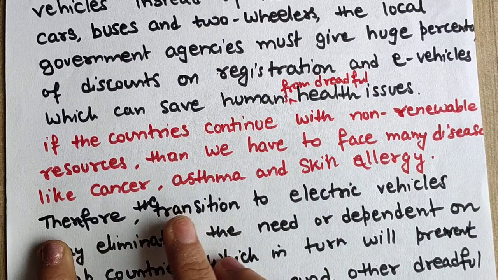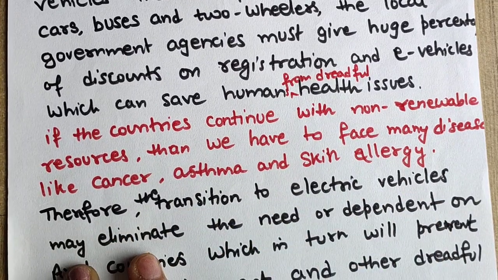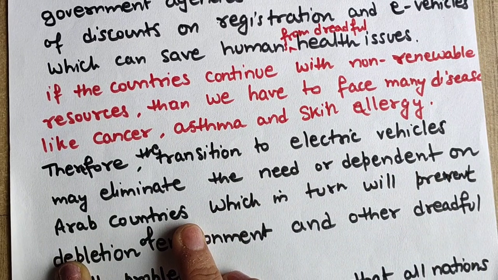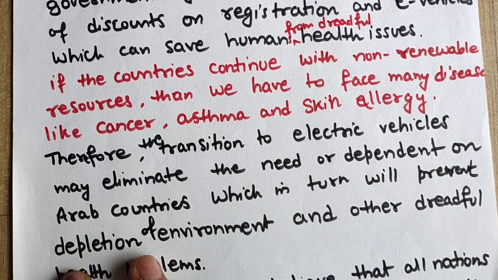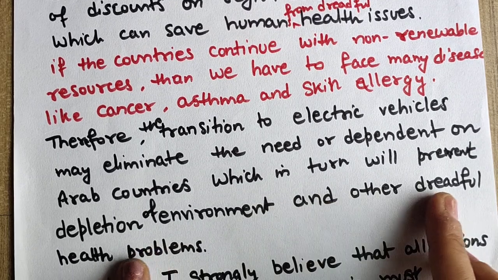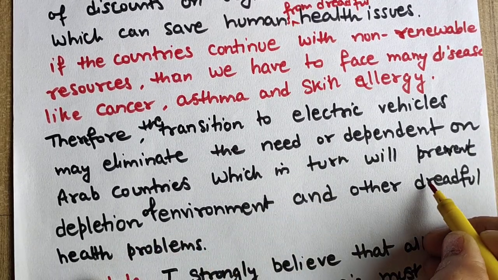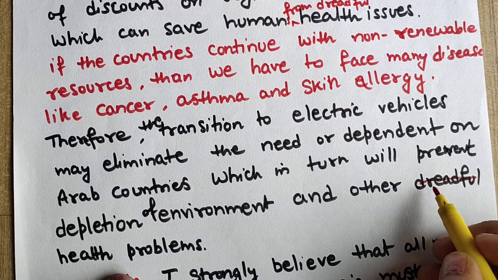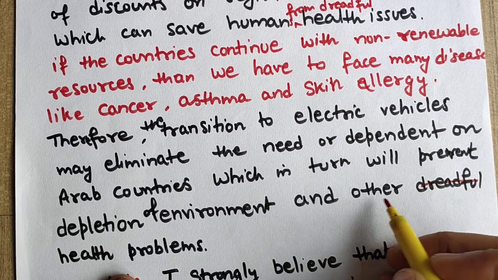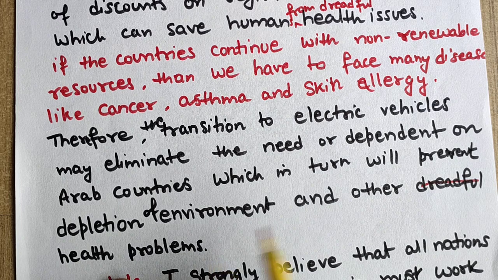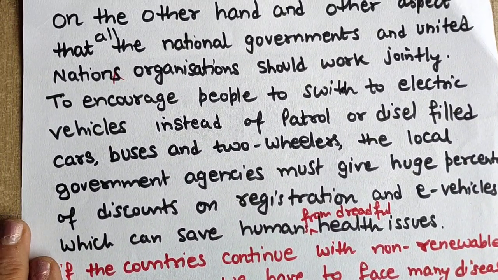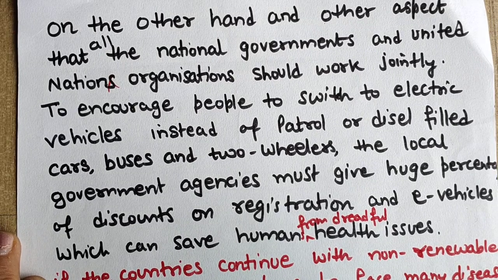Therefore, the transition to electric vehicles may eliminate the need or dependence on Arab countries, which in turn will prevent depletion of the environment and other dreadful health problems. Sorry, this word I have already written, so I will not repeat it. And other health problems. So you can see this, simply I have just explained the story. You should also explain it.